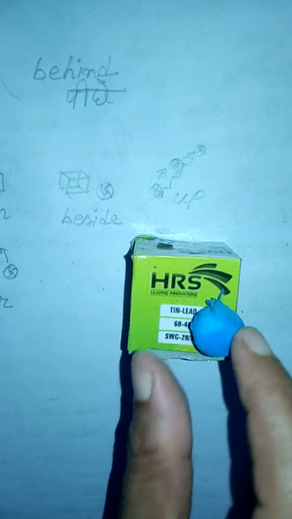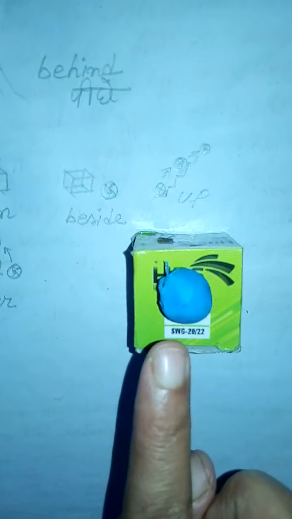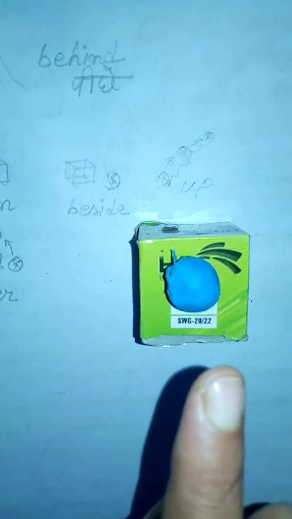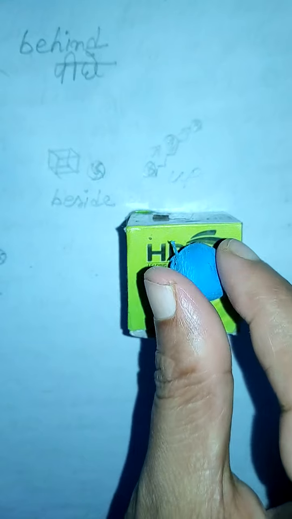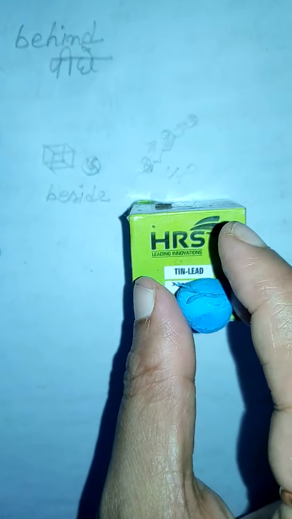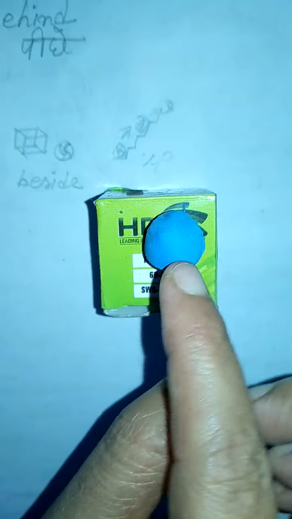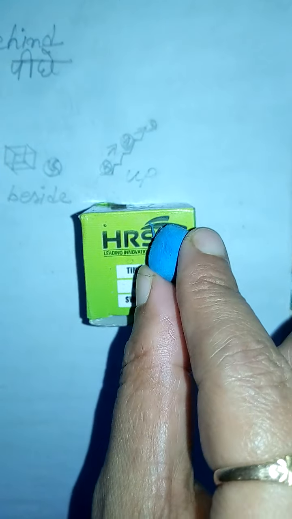Now see, where is the eraser? The eraser is on the box. The eraser is attached to the box. Okay, attaching means touch. This is touching the box. And in this situation, we use on the box.